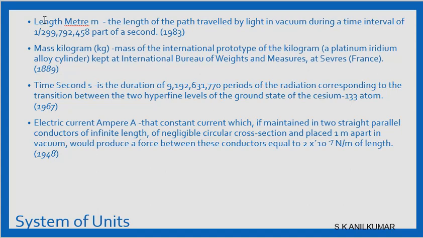So we have an atomic clock and in 1967 this was formalized: second means the time duration of 9,192,631,770 periods of radiation between two hyperfine levels of the ground state of cesium-133 atom. Now when we have a ground state, we have a normal and an abnormal state. That is why we say it specifically.